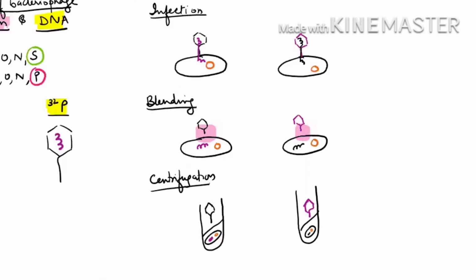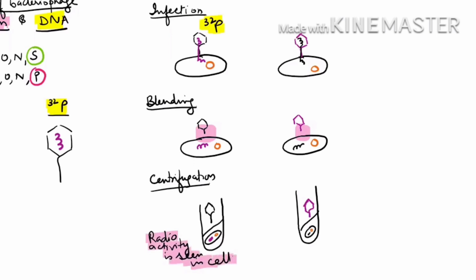The bacteria which were infected with P32, see the board carefully, show radioactivity in the cell. Radioactivity is observed in the cell, indicating that the genetic material is DNA, which passes from one cell to another.